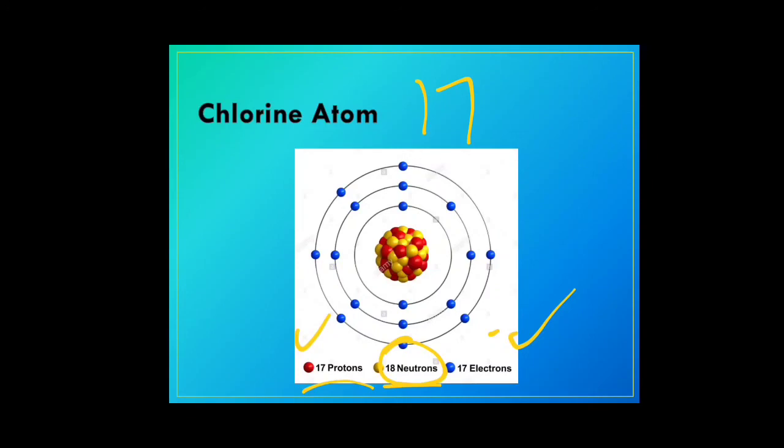So what is the electronic configuration of the chlorine atom? The electronic configuration of chlorine is 2, 8, that takes care of 10. So we are left with how many electrons now? 7. So 7 electrons will be there in the outermost shell. Okay children, now we'll see the next one.